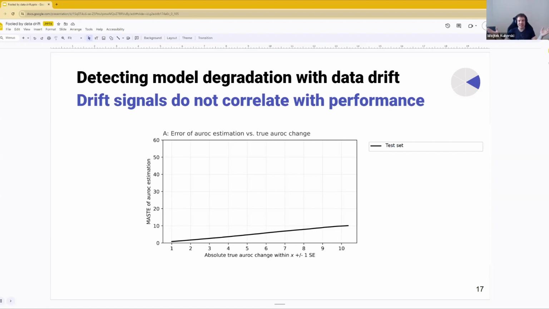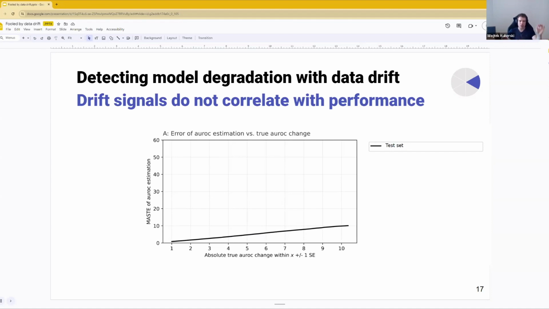So the easiest way to estimate model performance is to just use the test set performance. And what you see here is basically a straight line. It's a perfectly straight line that goes from 1 standard deviation to 10 standard deviations, where the model assumes no change. So our error is just a fancy name for squared error that we used across different datasets. That's why the name is slightly different.